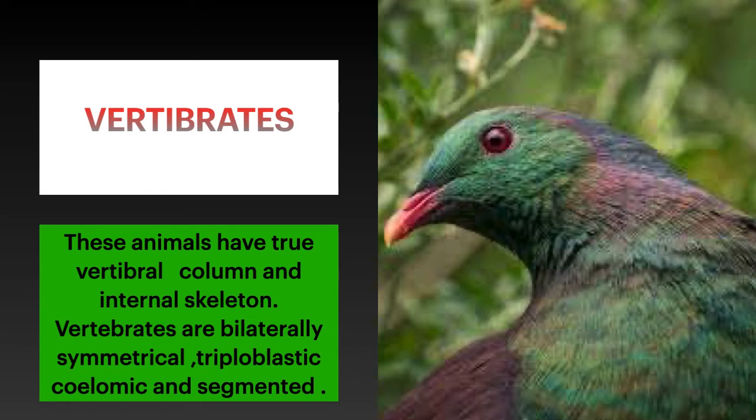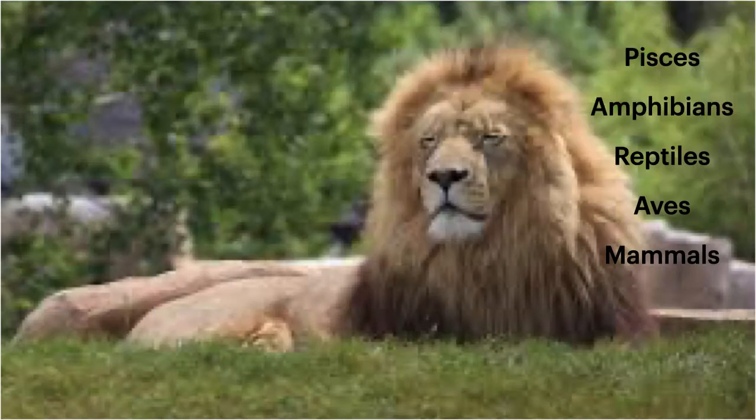Bilaterally symmetrical means the left and right side organs appear to be similar. Triploblastic means a 3-layer structure, a true coelomic cavity is present, and the body in some vertebrates is segmented. So these are the prominent features of vertebrates. And in these vertebrates, we are going to see 5 classes.